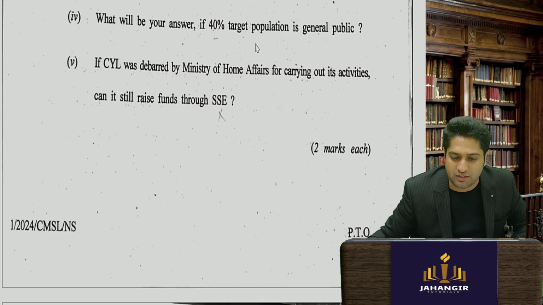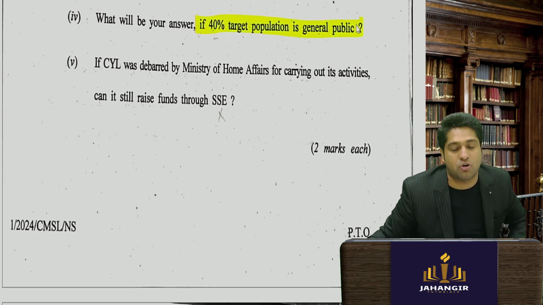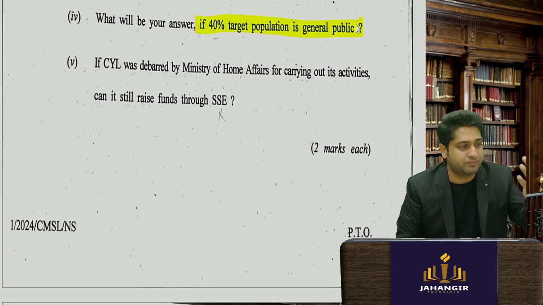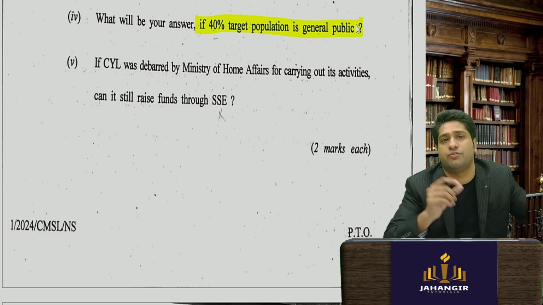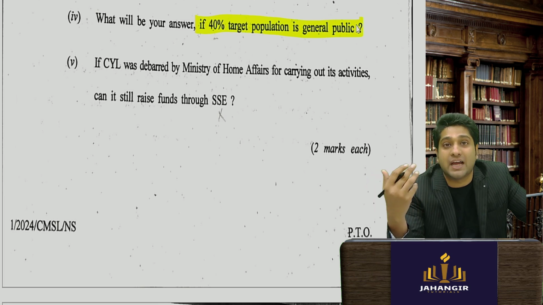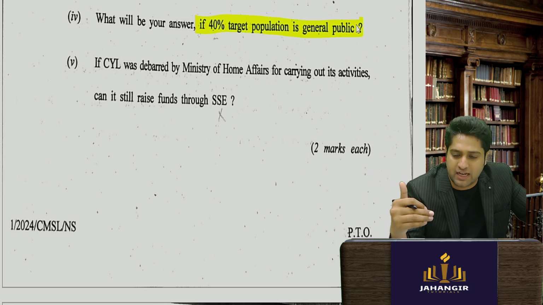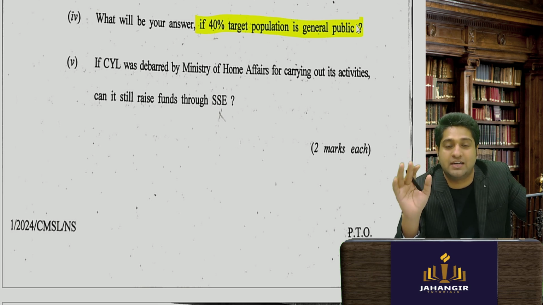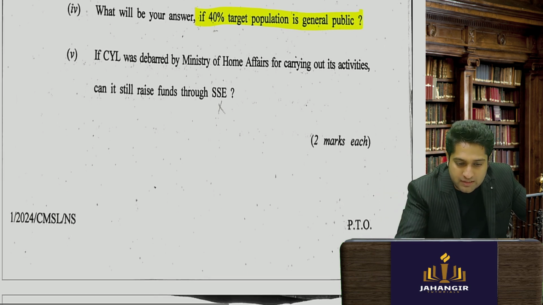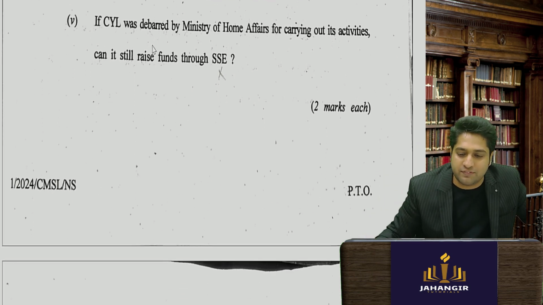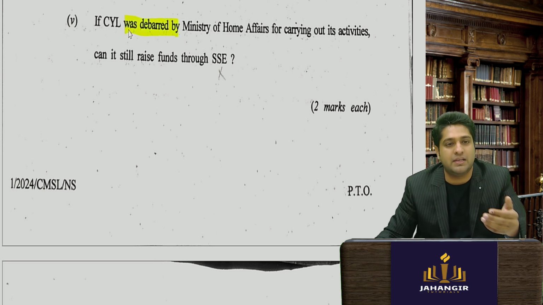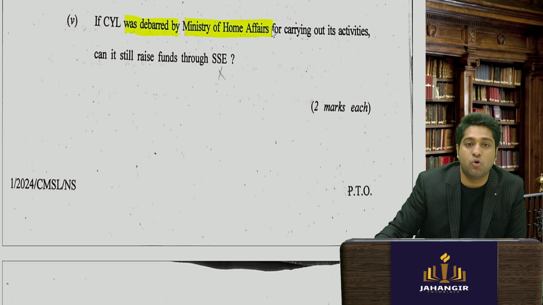Okay. What if they are targeting 40%? Normally they say that you should have at least 67%, and they have given you a list of objectives which have to be covered. So it has to be a certain underprivileged group, approximately 60% should be directed to them. Okay. Then they are saying, now this was a very simple question, if the company was debarred by Home Affairs, can it still raise through the stock exchange?